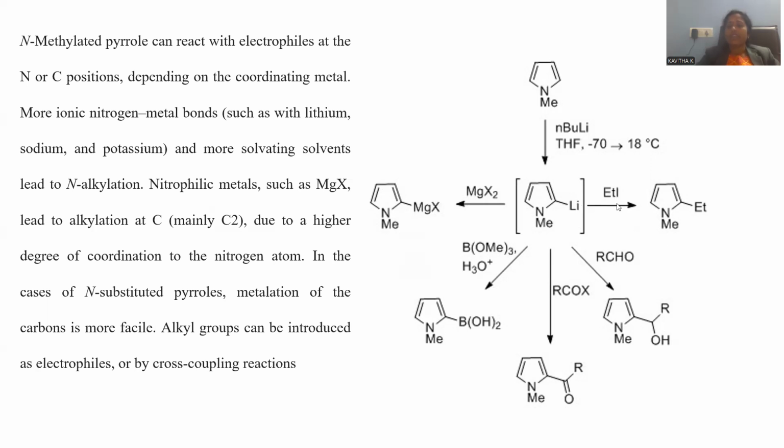When ethyl iodide is added, alkylation is carried out at position number 2. When an aldehyde is added at this position, a hemiacetal kind of compound will be originated. This is a kind of acid halide. When acid chloride is treated, it gives rise to acylation at position number 2, and trimethoxyboron will be added. This is the boration, we can say hydroboration, giving rise to boron hydroxide at position number 2. These many possibilities on the N-alkylated lithiated pyrrole compound you can notice.